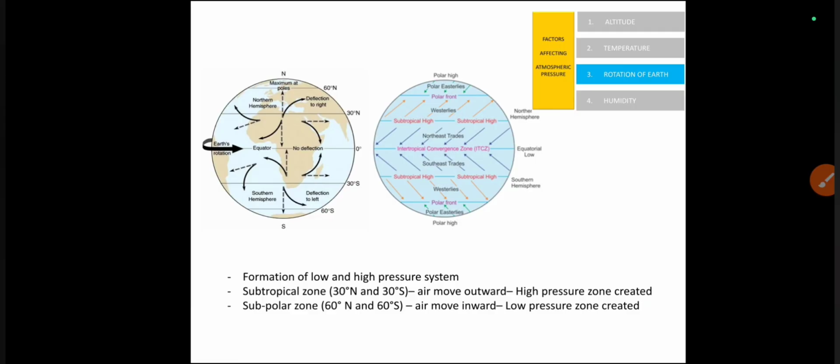Conversely, the deflected air will converge at subpolar region, meaning at 60° north and south, there will be an inflow of the air due to the Coriolis force and create a low pressure zone. Thus, we can say deflection is responsible for creation of alternate low and high pressure zones on Earth, which is crucial for wind formation both at local level as well as global level.